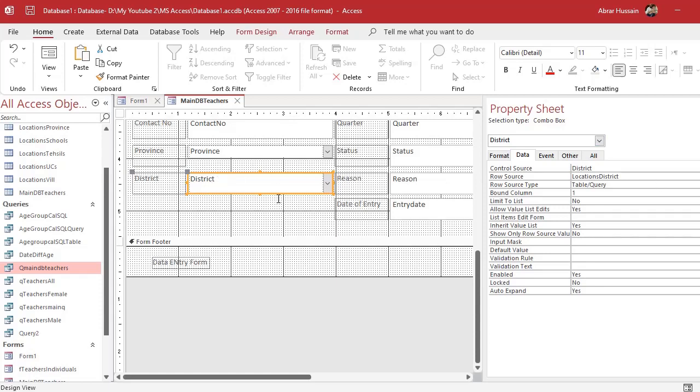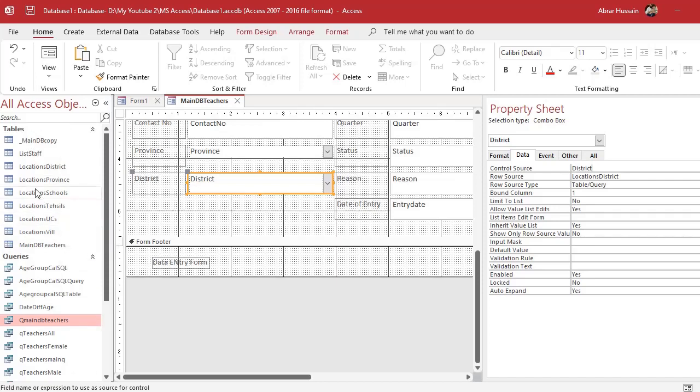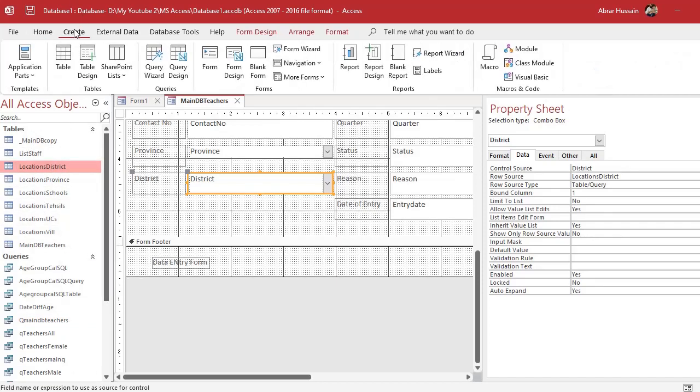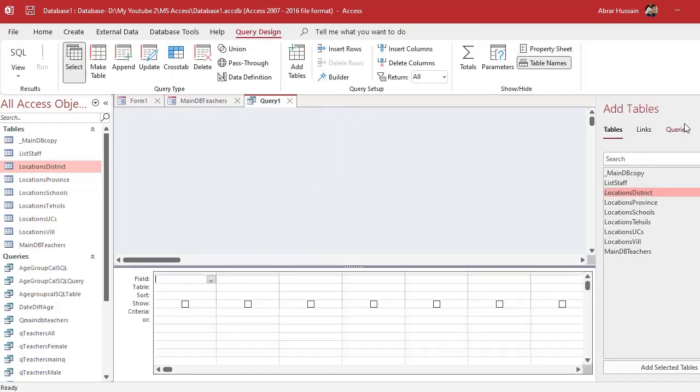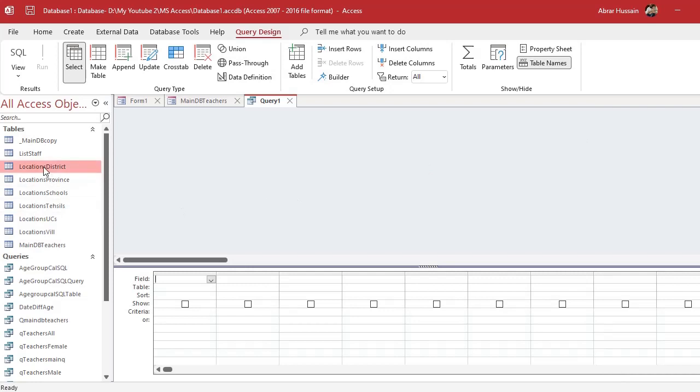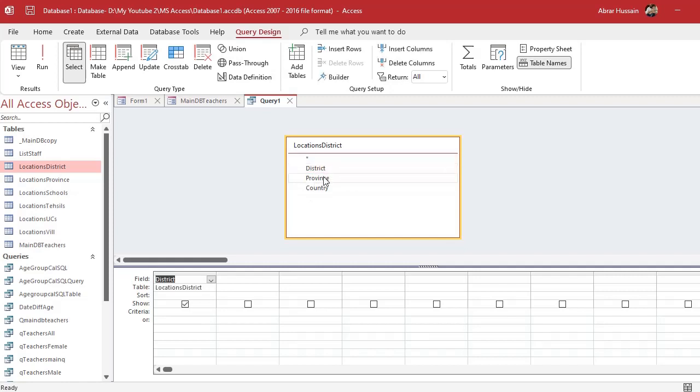Now here the district column source is the district table. So I want to create one for district queries. This is the district, this is the location district. Create query. Now here I will bring this district column. Now what I need is all these three columns: district, province, and country. All of them I need.